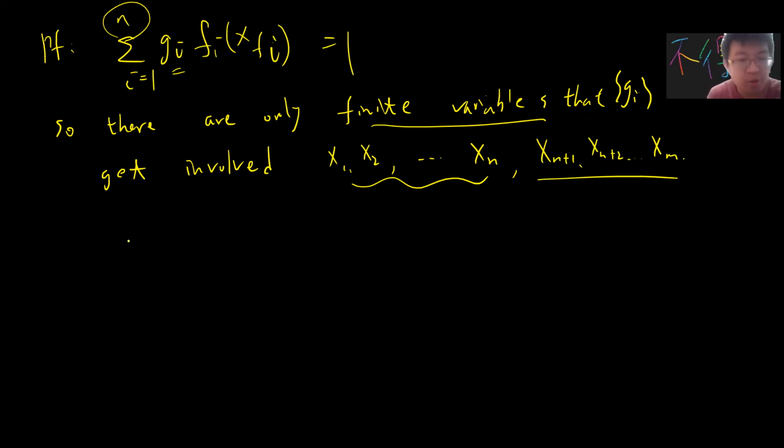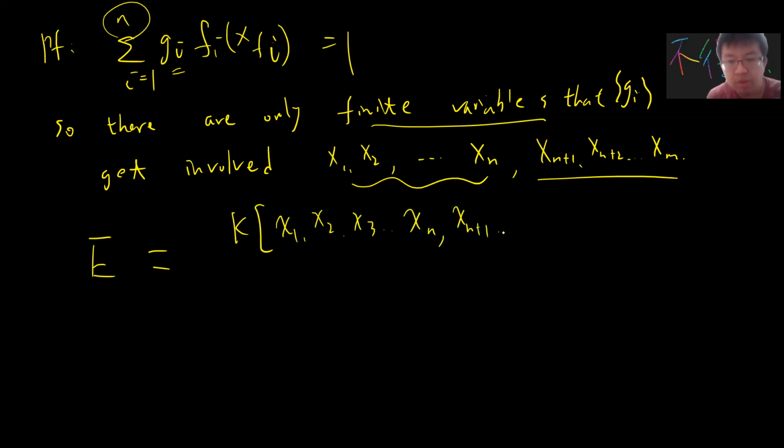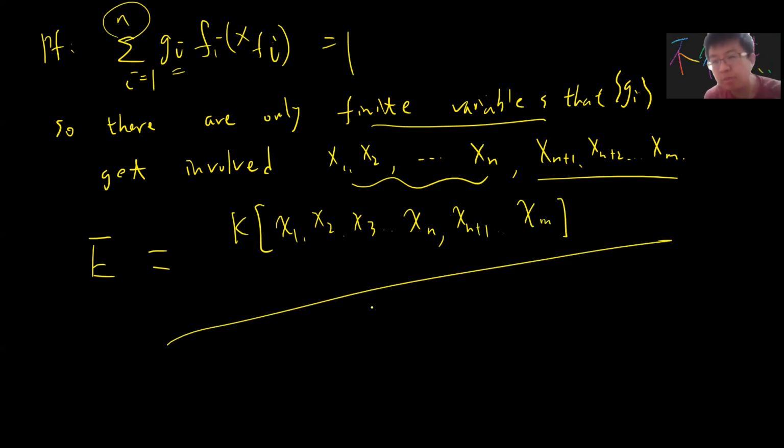So I can create another extension field E, in which you put all these variables, x1, x2, x3, up to xn, and x_{n+1} up to xm, quotient by some relations. I can smartly choose these to be 0.